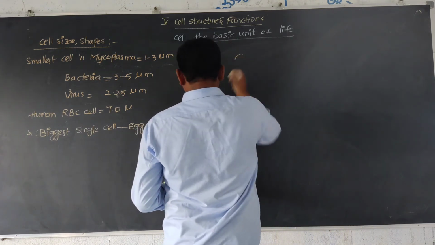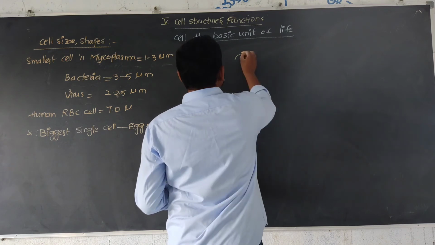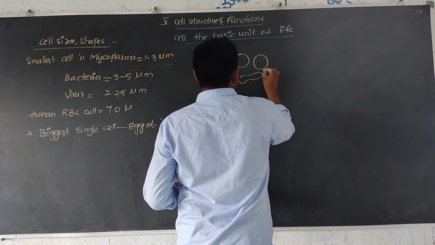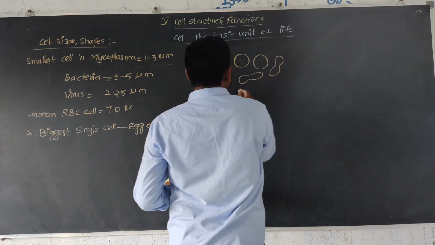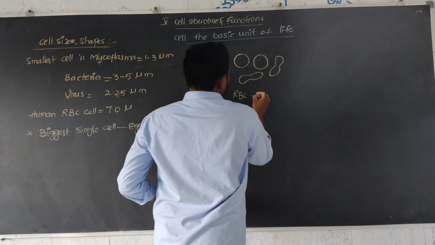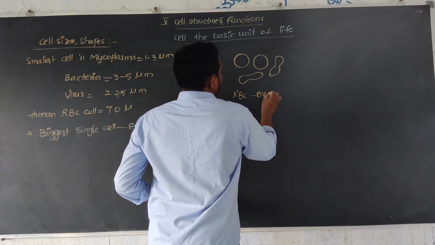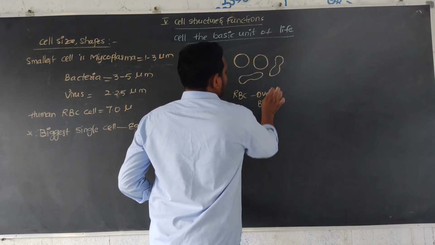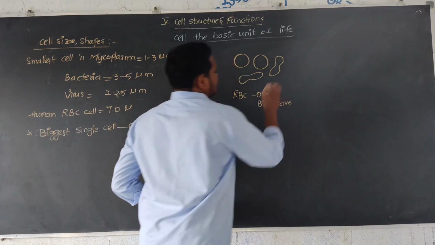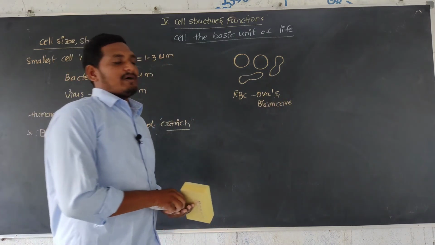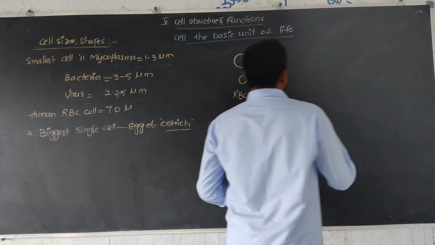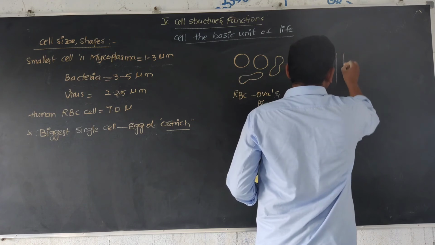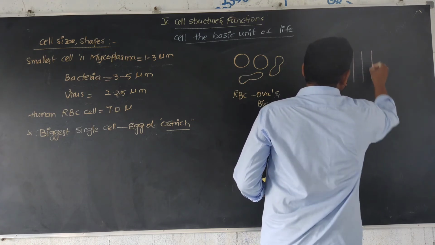First of all, red blood cells. Red blood cells are mainly oval shaped or biconcave structures. Next, columnar epithelium.